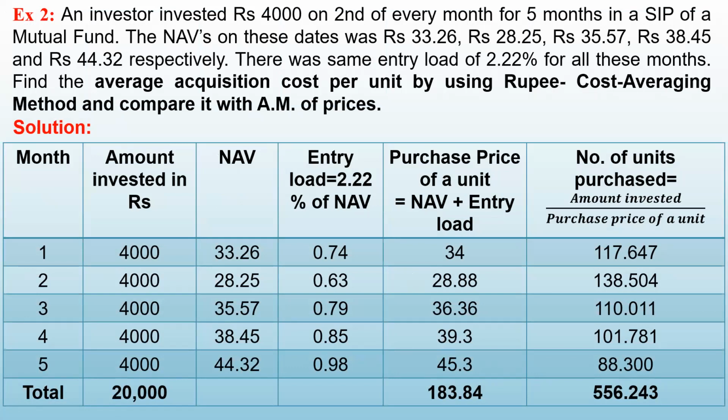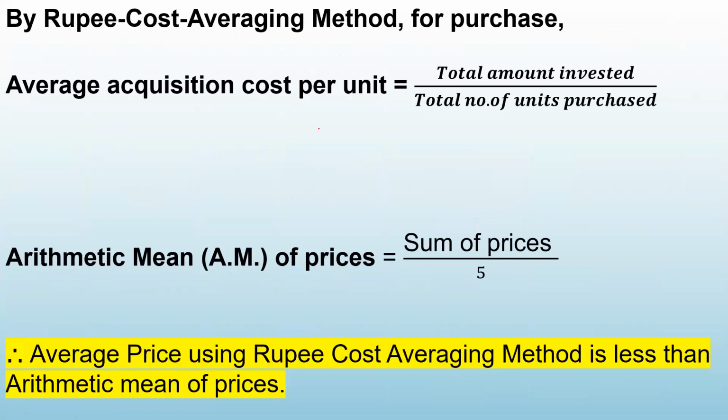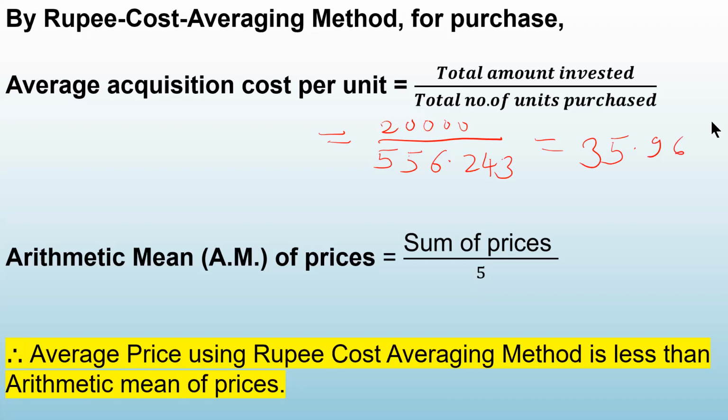Let us calculate it. Calculate the average acquisition cost. The total amount invested is 20,000, and total number of units purchased is 556.24. So 20,000 divided by 556.24, that is 35.96. So this is the average cost per unit.